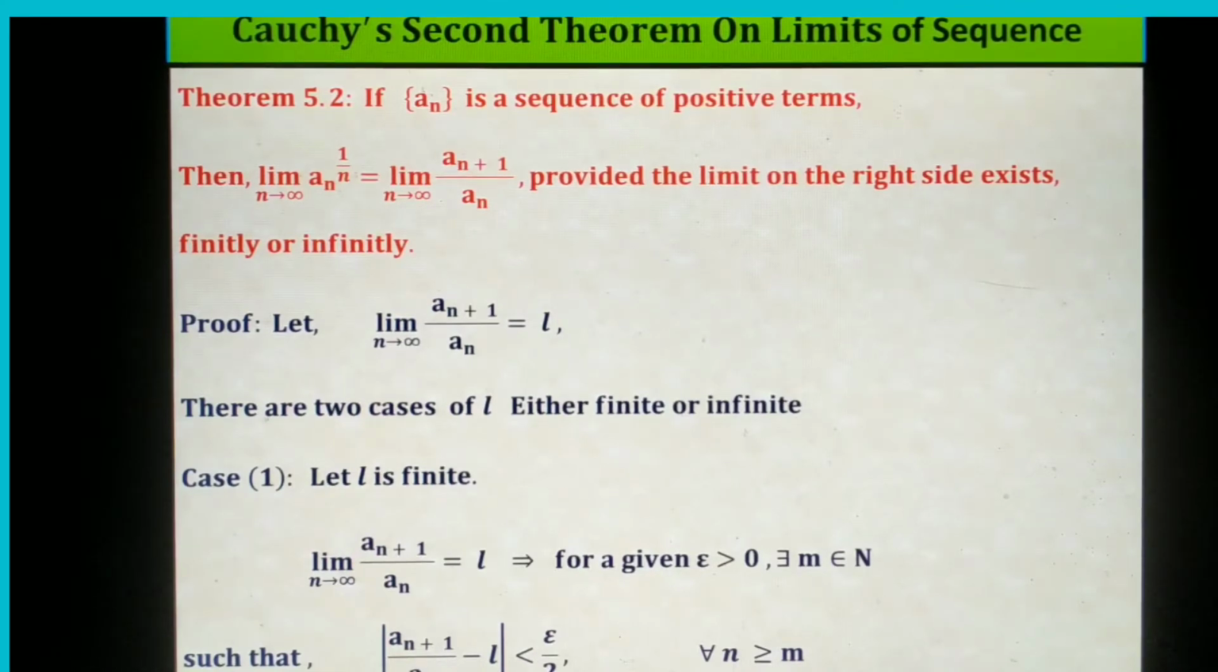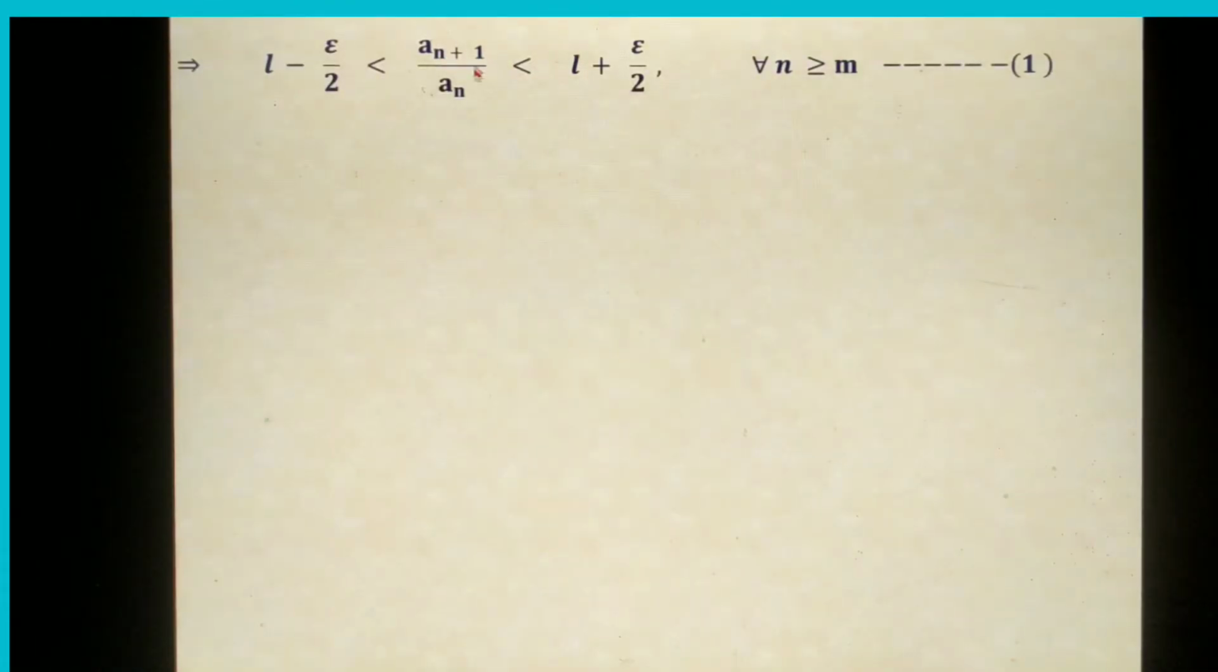Similarly, if the modulus expression is less than epsilon by 2, it means that a_(n+1) divided by a_n is in between L minus epsilon and L plus epsilon. That I write in the next step: L minus epsilon by 2 is less than a_(n+1) divided by a_n, which is less than L plus epsilon by 2. Keep in mind that this holds for every n greater than or equal to m. Let us call this equation 1.